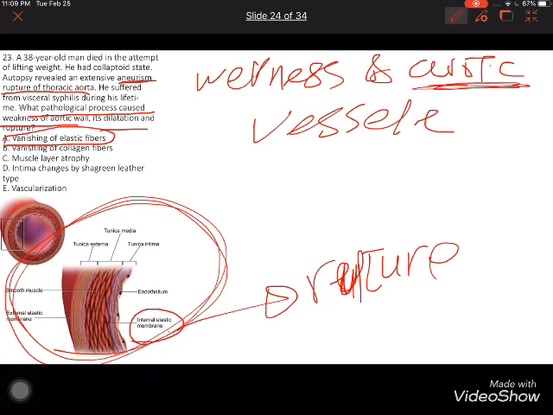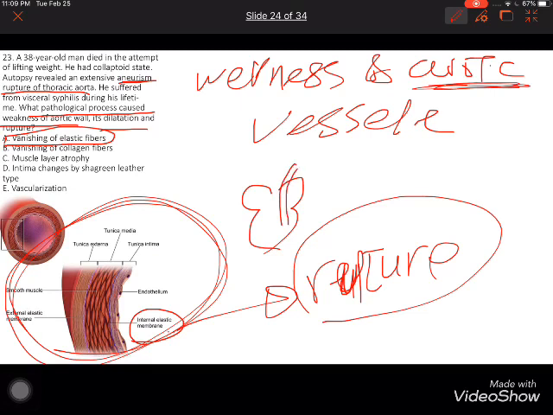When the heart pumps blood, this elastic layer helps prevent rupture happening after pumping of the heart. That's why we choose elastic membrane, like impairment of elastic fiber.